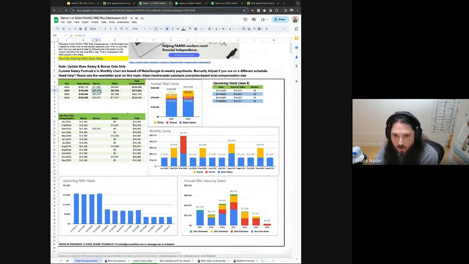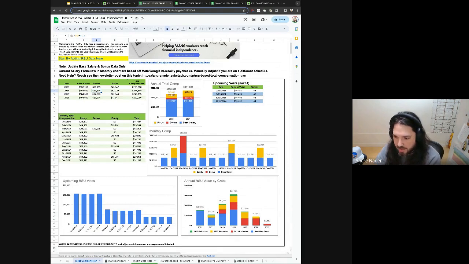So you can kind of see now we have real data of this person's vests as well as their historical RSU vests in the past. You can see their new hire grant, and then in 2021, you can see their 2021 refresher was rather small. That's clear because they joined Meta later in the year in 2020, so their first refresher was smaller than their normal refresher because it was prorated based on the amount of time that they were at the company.